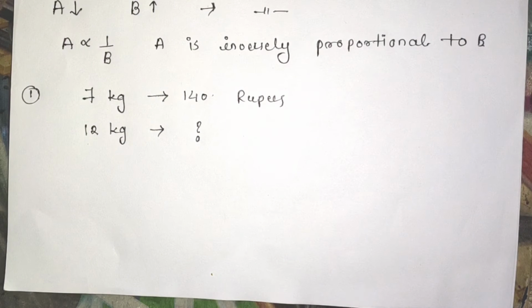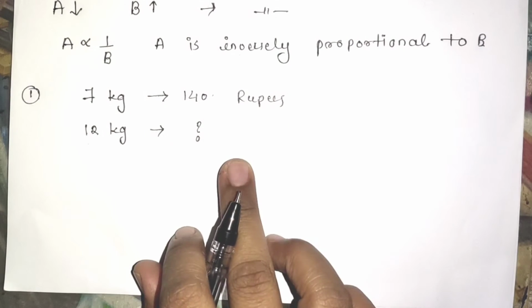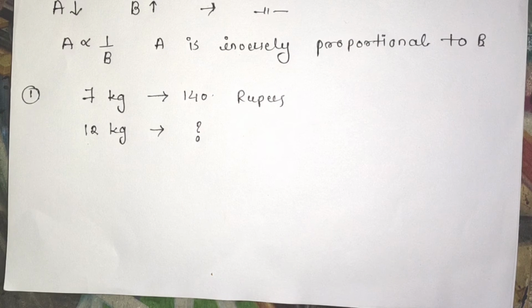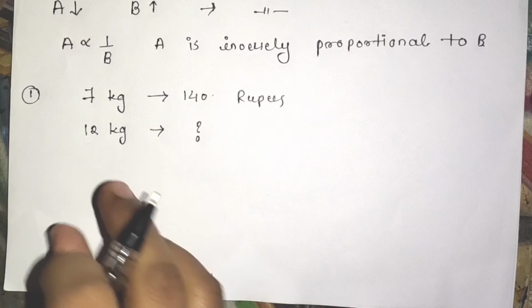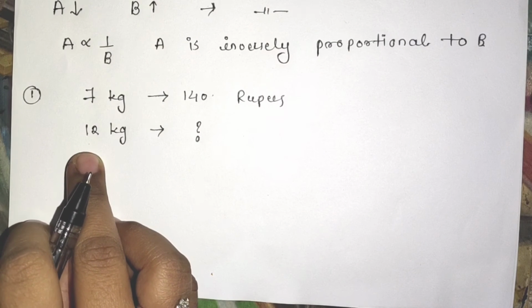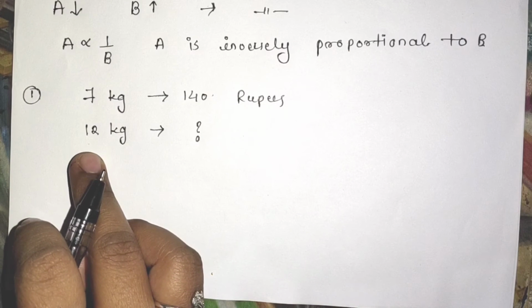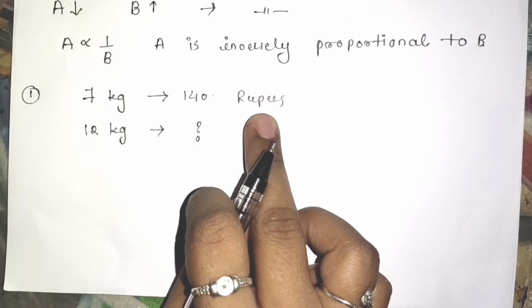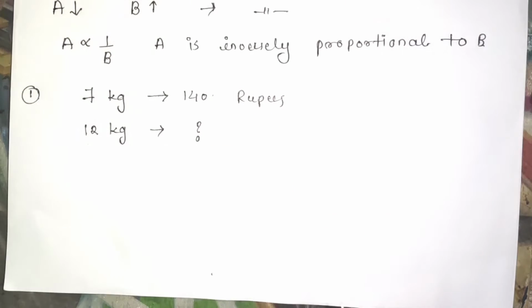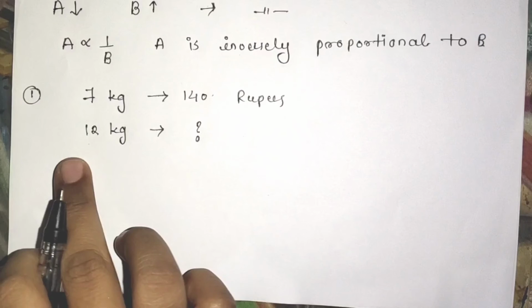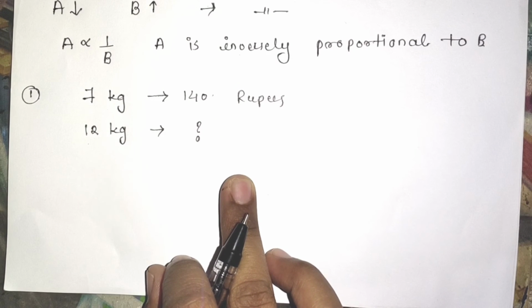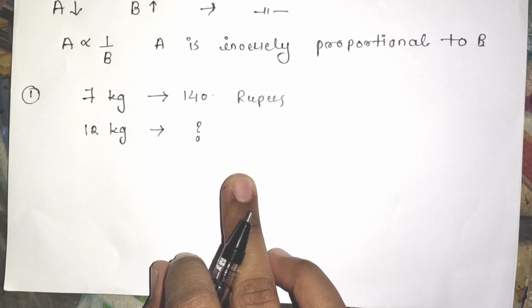In general, if we want to solve this example, as we already learned in the previous standard, to find out the price of 12 kg onion, first we have to find out the price of 1 kg onion. But instead of that lengthy process, we will solve this example by direct proportion. Now how will you know whether it is direct proportion or inverse proportion?